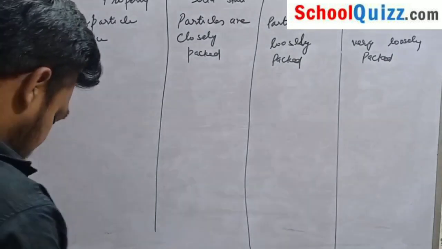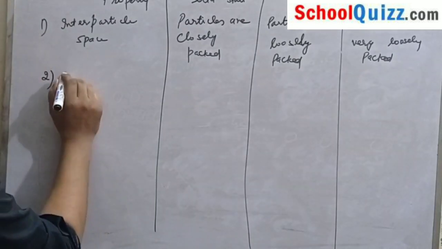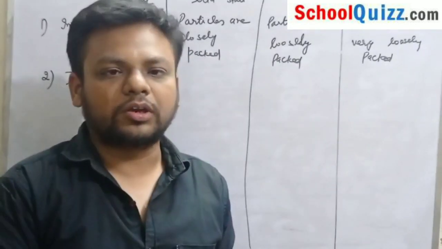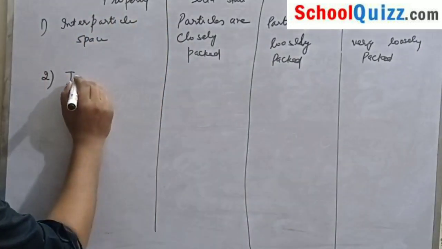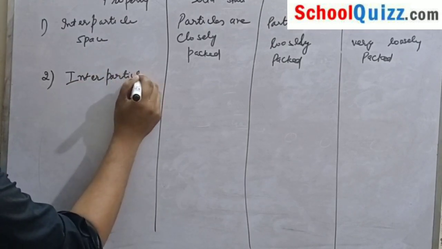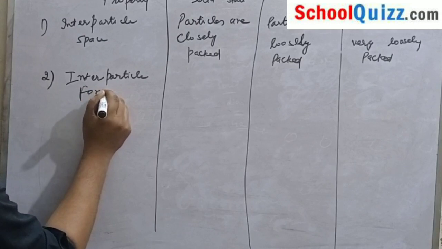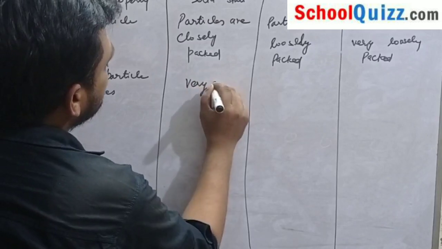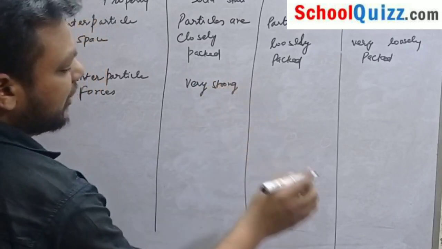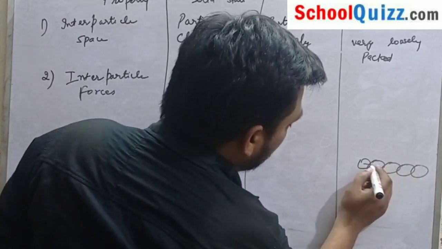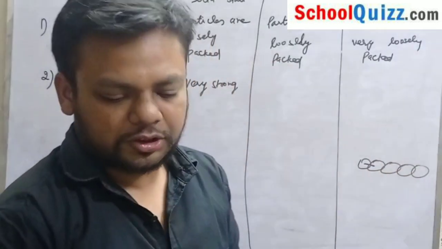The second one is interparticle forces, or we can write it as intermolecular forces. In solids these are very strong. As the constituent particles are quite close to each other, there is a force of attraction, and that's why they are coming closer to each other.